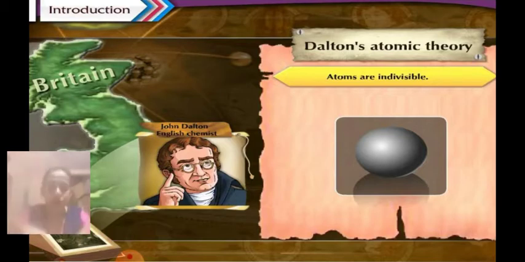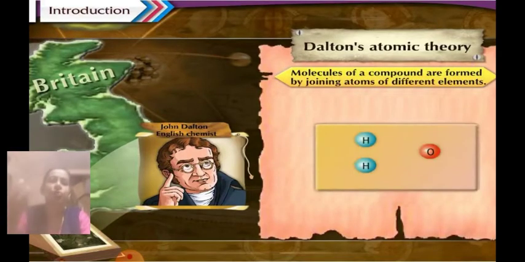He also called an atom a hard solid sphere which does not have any internal structure. Dalton proposed that molecules of a compound are formed by joining of atoms of different elements.